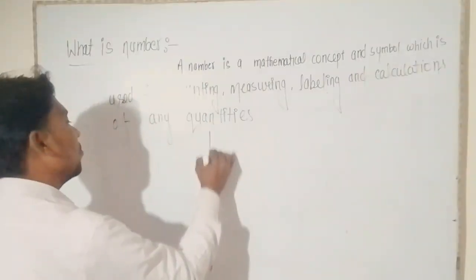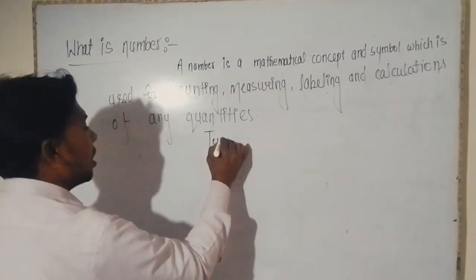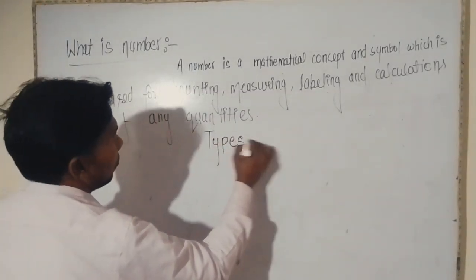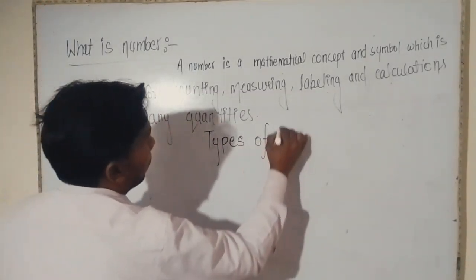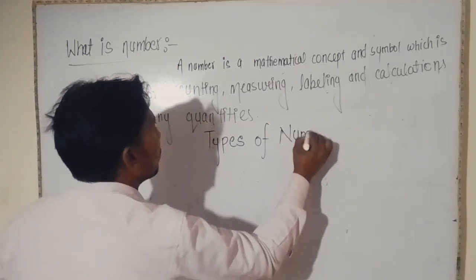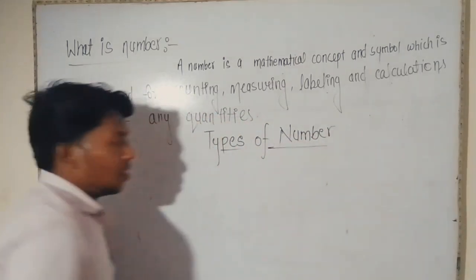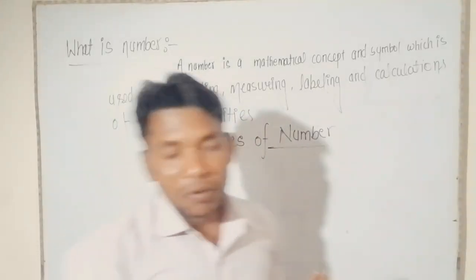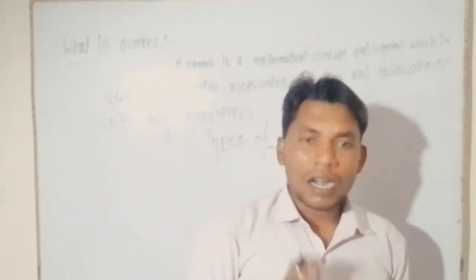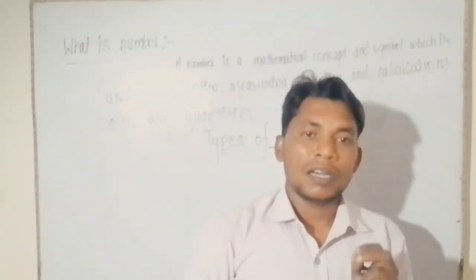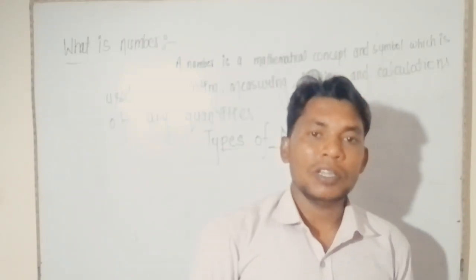Types of number. Numbers are mainly divided into two types.